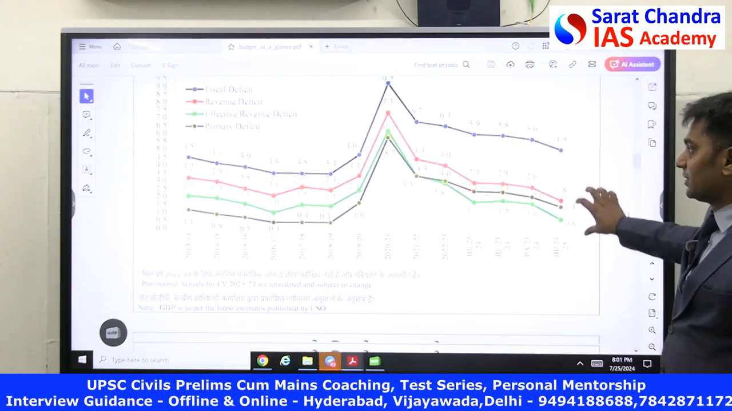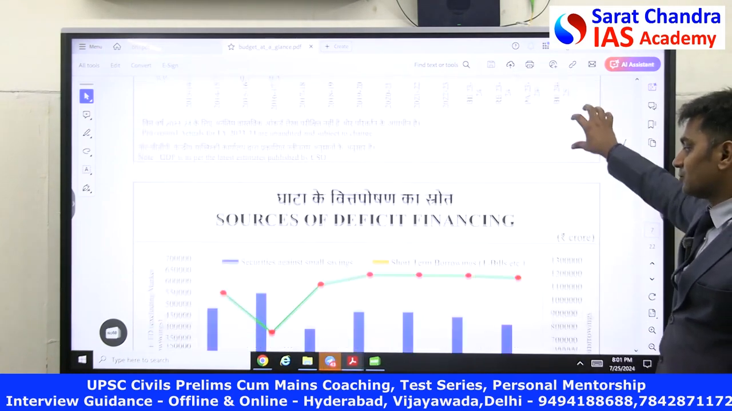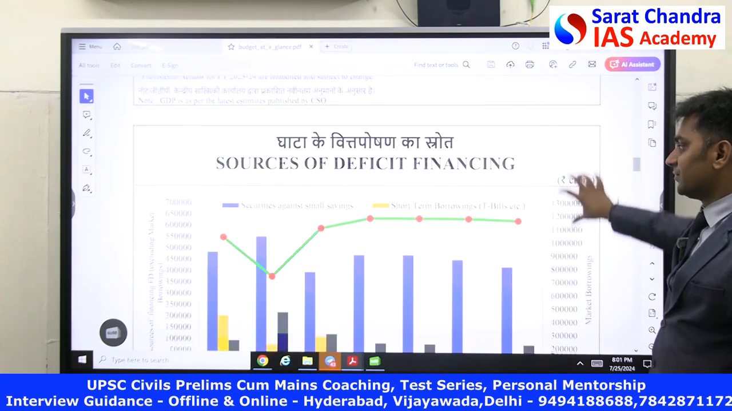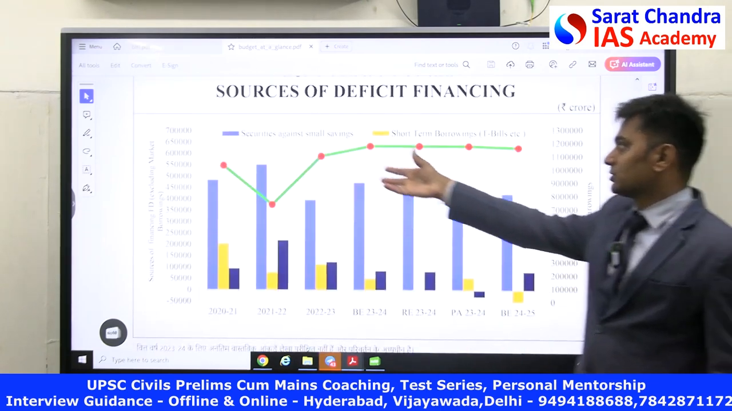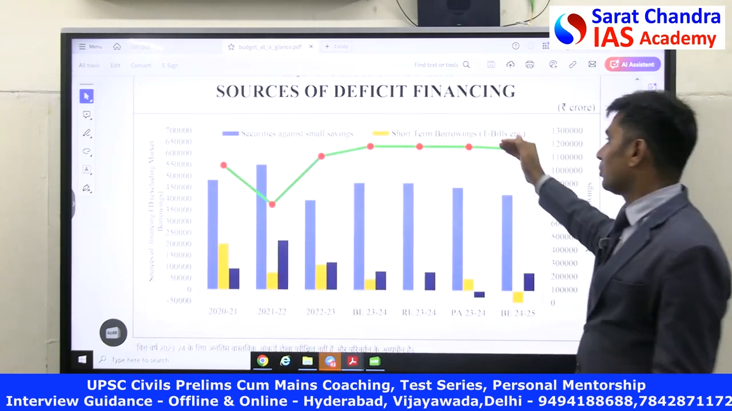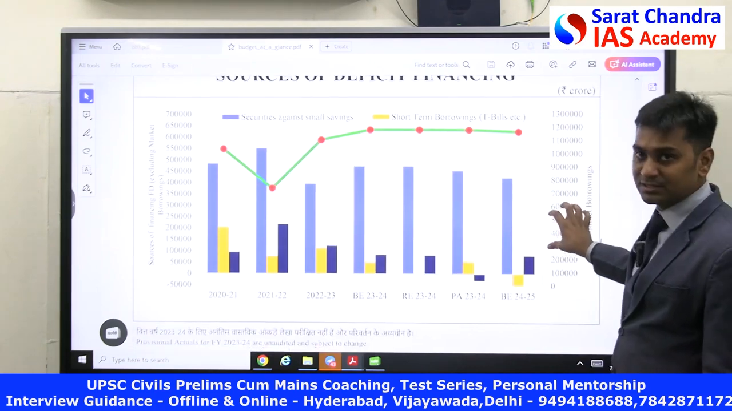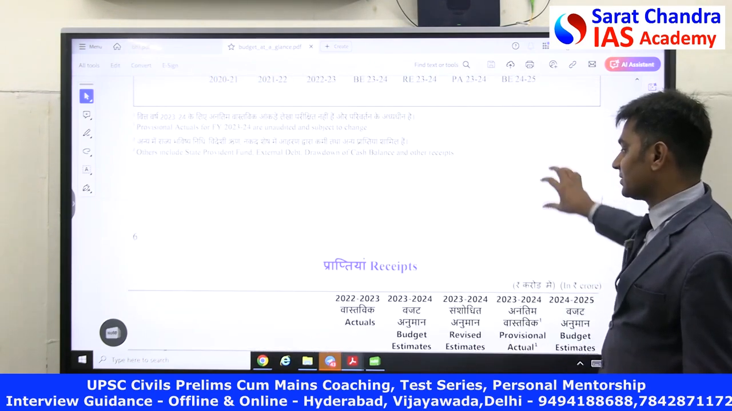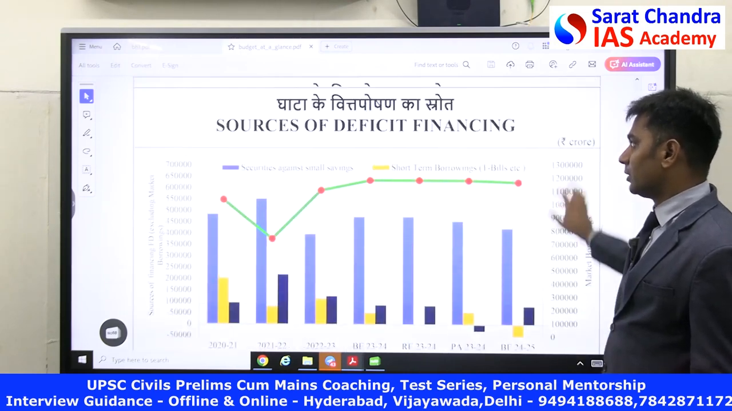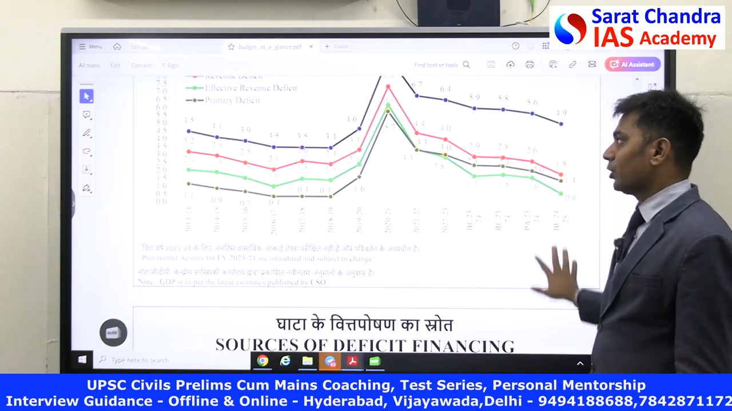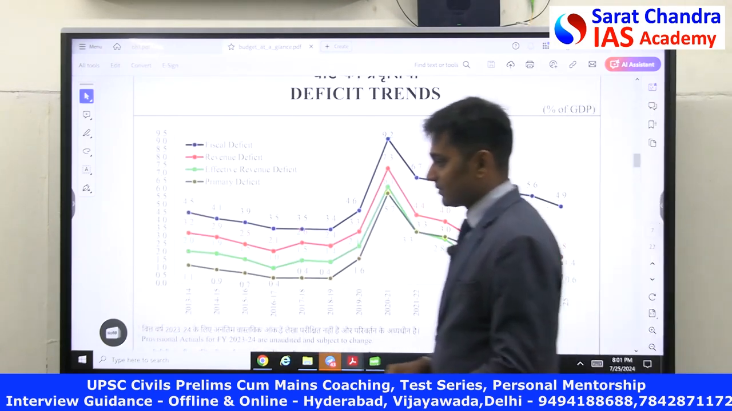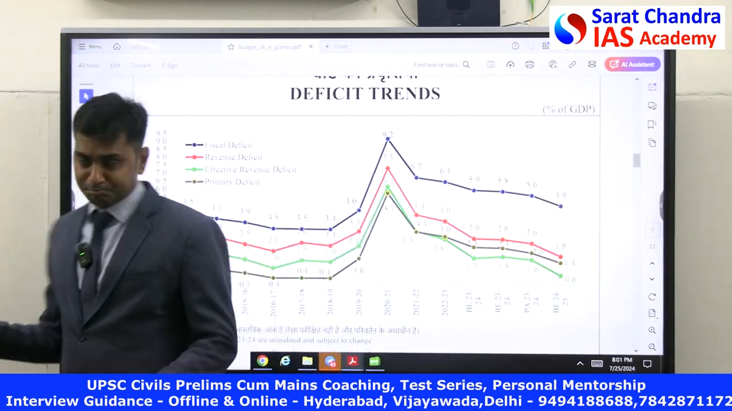This is how deficits are there in the country. This is one thing that we have to see, and from where we are sourcing these deficits. We are sourcing it through securities against small savings, and we are going to buy treasury bills. Through these mechanisms, you are going to get it. So these two are important, and this is extremely important as far as the deficit trends are considered.